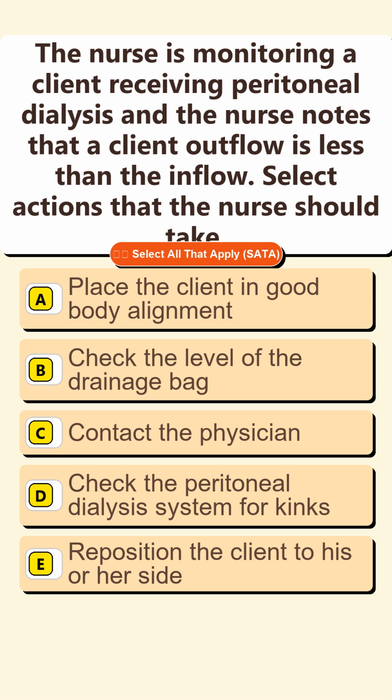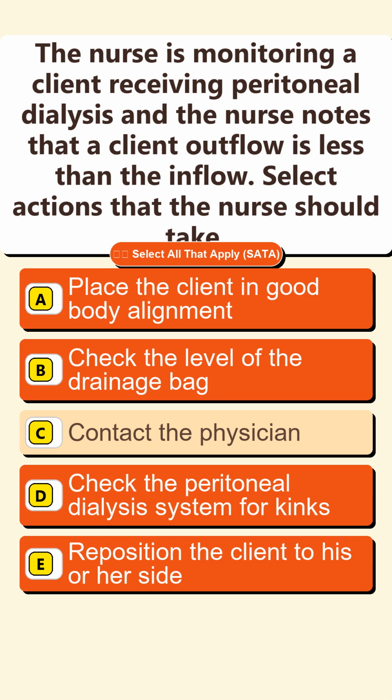Option D. Check the peritoneal dialysis system for kinks. Option E. Reposition the client to his or her side. The correct answers are options A and B and D and E.